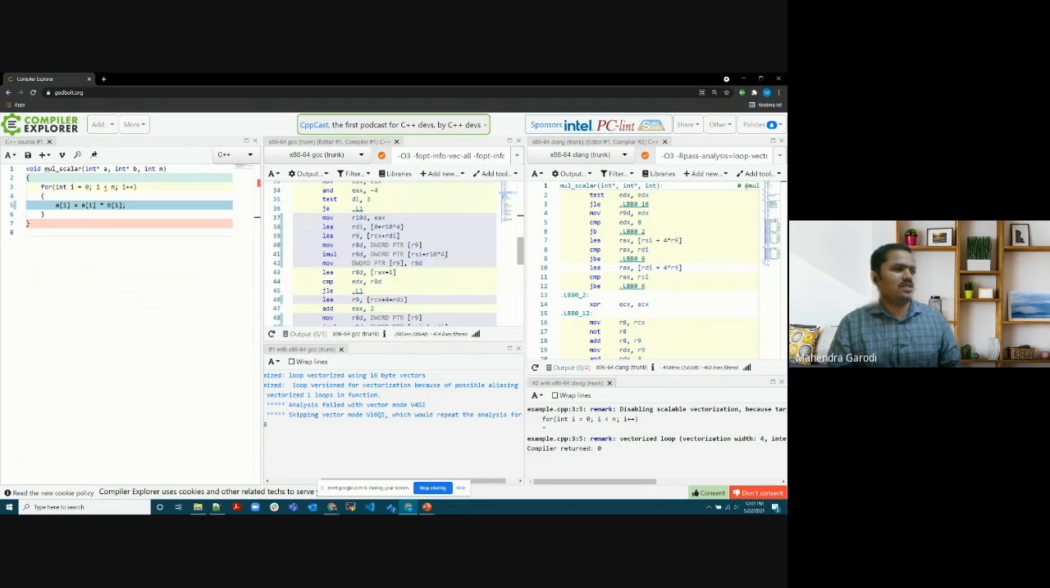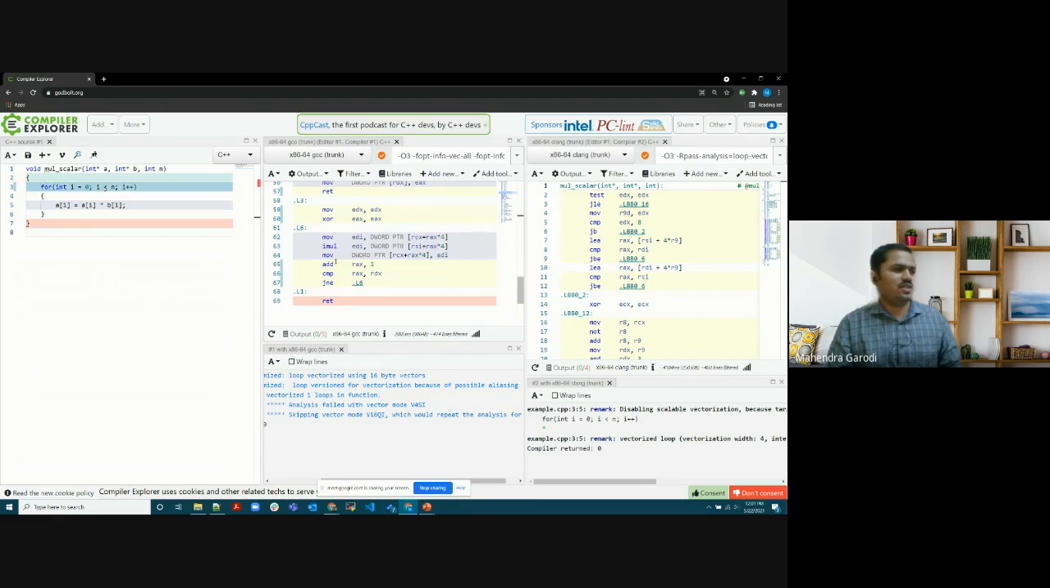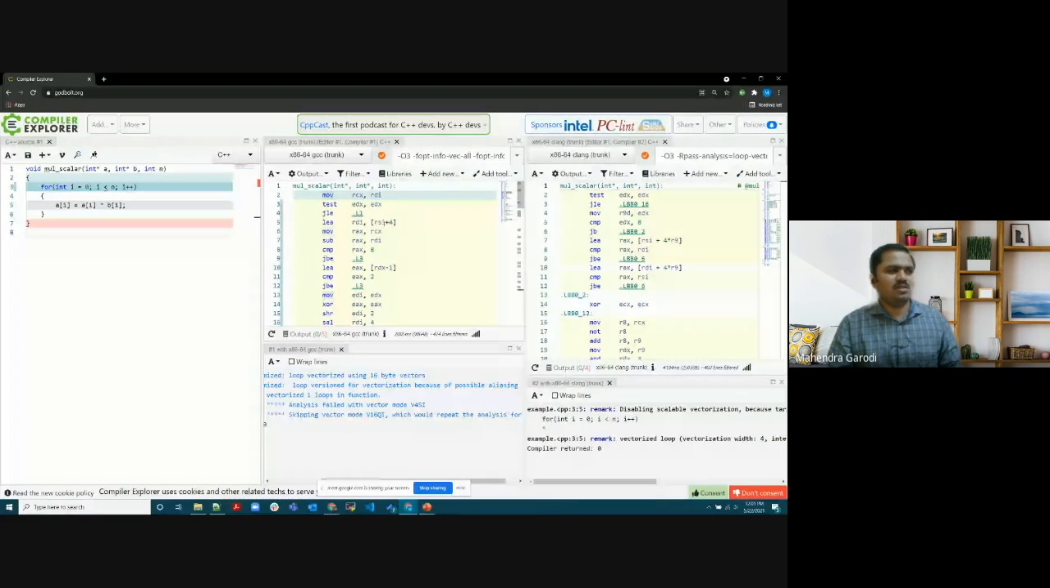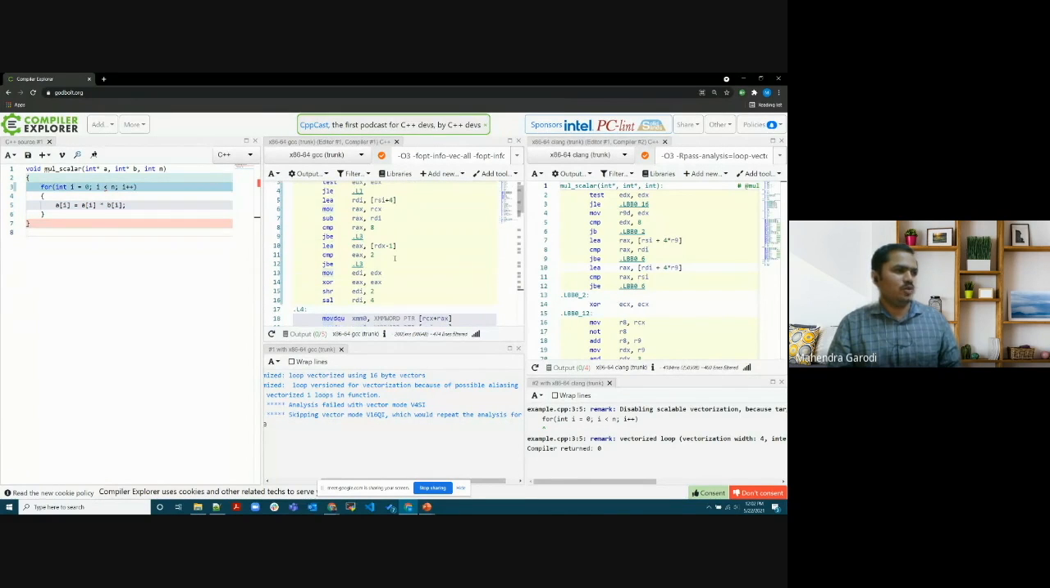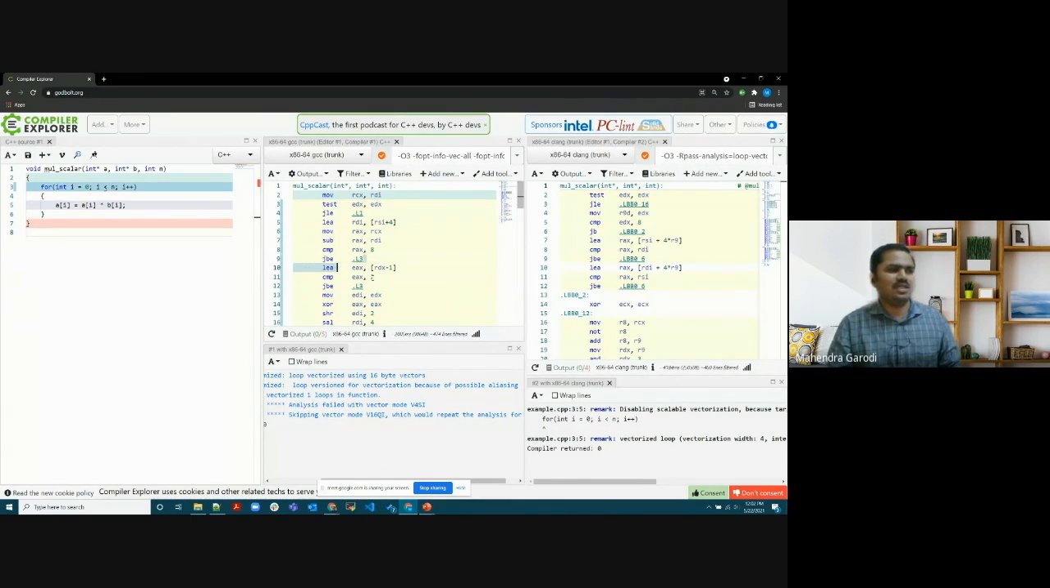What is the scalar version? The scalar version is down here. See here, and now RAX is 1. So an individual operation is getting performed. Move is a kind of load operation here, then a multiply operation, and once again a store operation, a single operation. If you get an overlapping problem, then it will jump here to the L3, L6 section. So you should see somewhere a jump to L6 or L3. From L3 it jumps to L6.